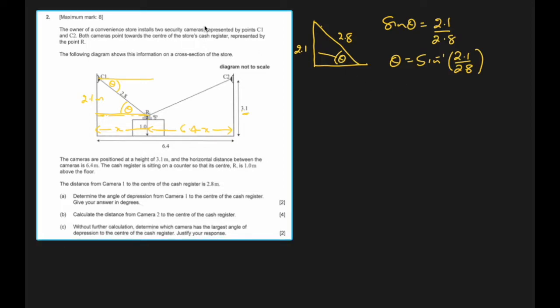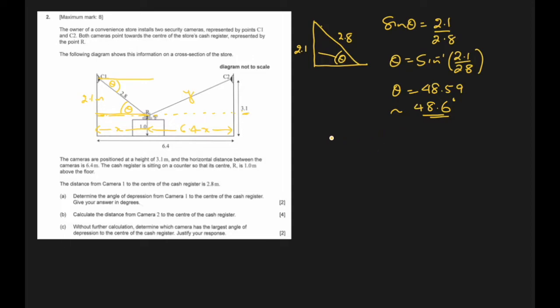Okay, what I got from my calculator was 48.59. And in exams, we have to round it off to either exact or nearest three significant figures. So it will be 48.6 degrees. All right, what about the next one? Calculate the distance from camera 2 to the center of the register. This distance they are saying, let's call this distance y. Okay, so we can complete this one as well.